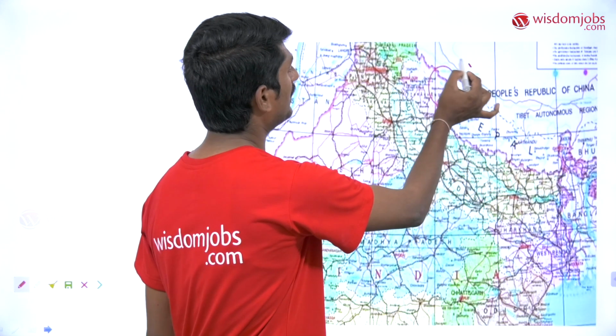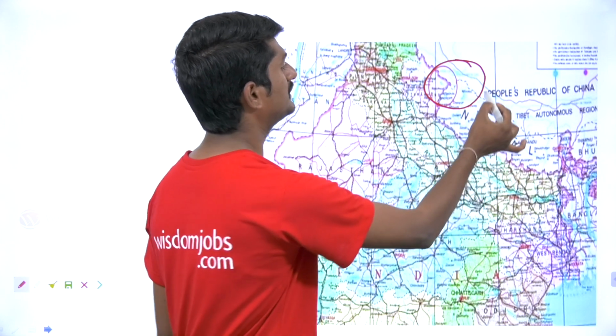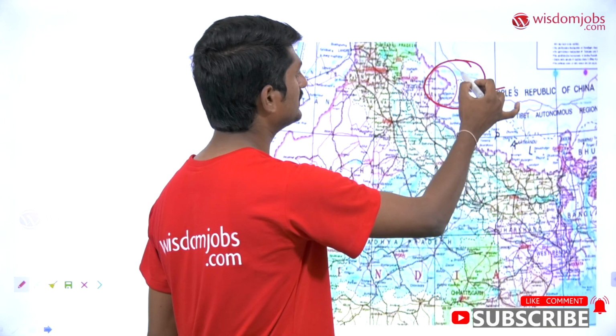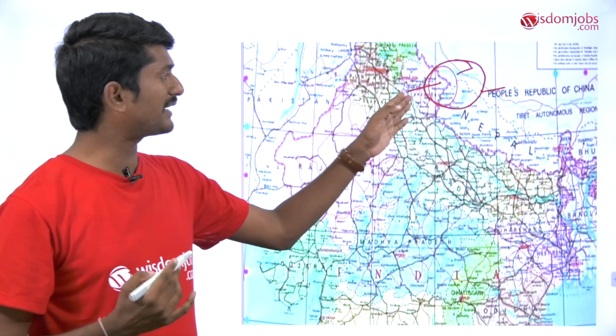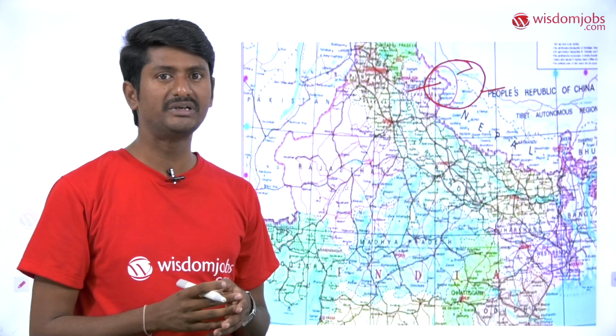See, this is the Kalapani area, where there is Tibetan land, that is Chinese land, there is Nepalese land, and there is India's land. So in this way, it acts as a tri-junction between India, China as well as Nepal.